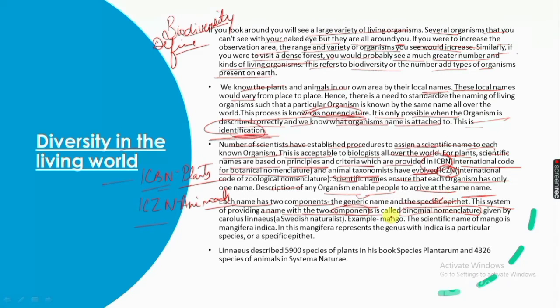This system was given by Carolus Linnaeus. Example, mango. The scientific name of mango is Mangifera indica. In this, Mangifera represents its genus and indica represents its specific epithet.